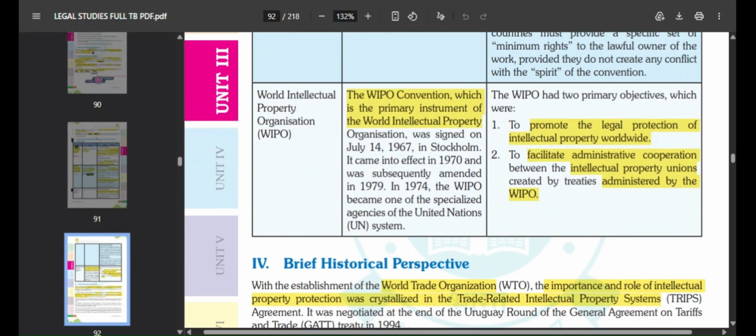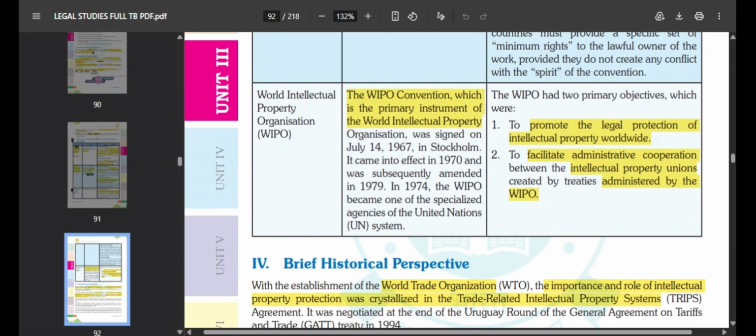This is important. Okay, so the World Intellectual Property Organization Convention, which is the primary instrument of the World Intellectual Property Organization, was signed on July 14, 1967 in Stockholm, and it came into effect in 1970, and it was amended in 1979. In 1974, the World Intellectual Property Organization became one of the specialized agencies of the UN. Okay, so this is important: it had two objectives.